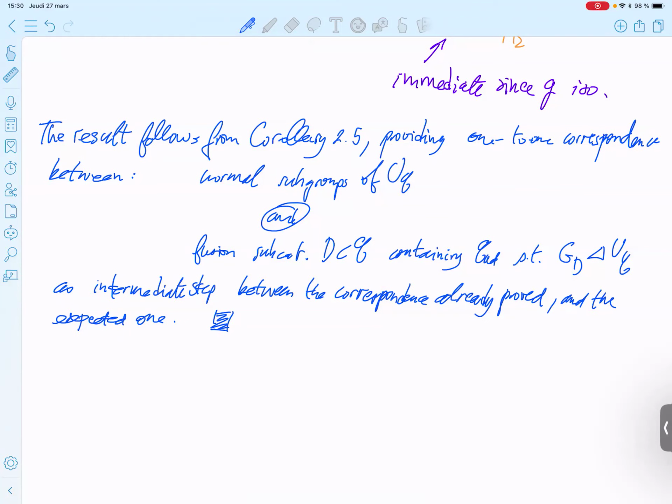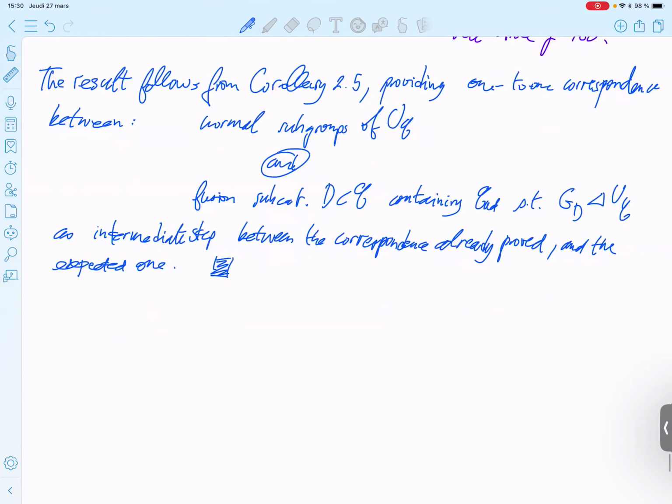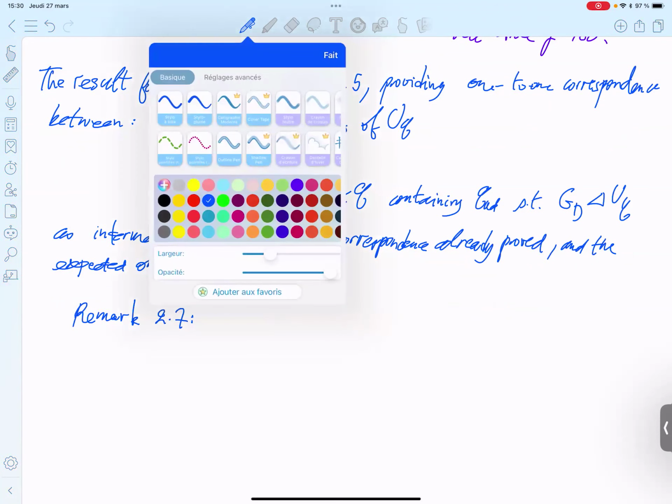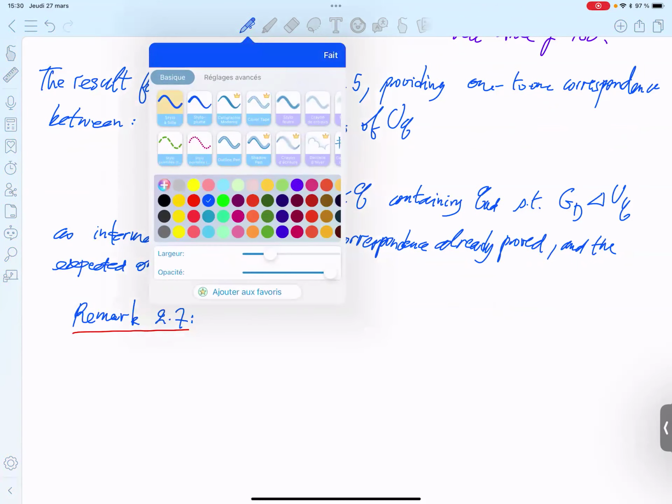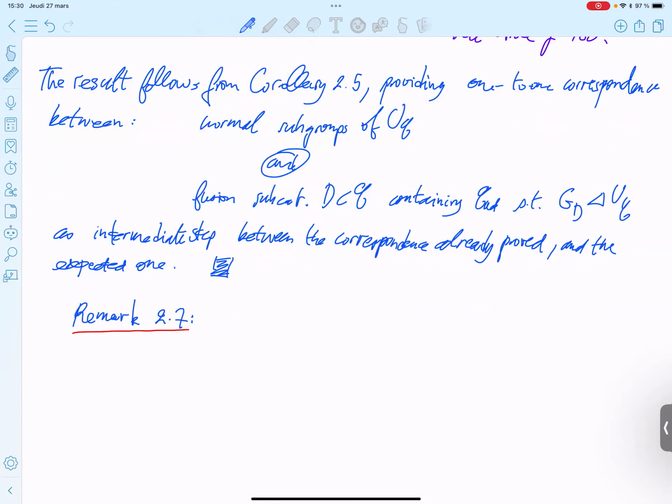So remark 2.7 is just saying that this course is focused on the braided case.